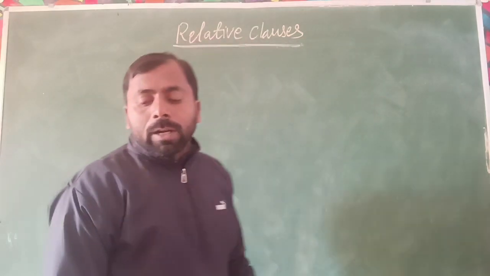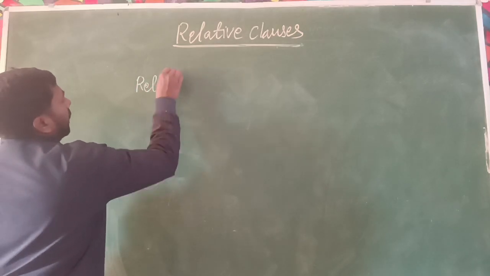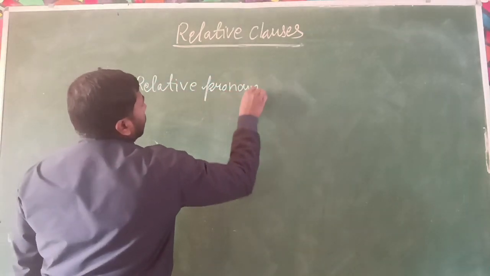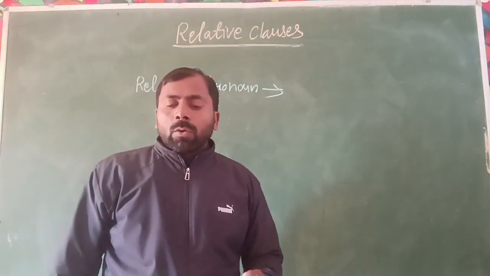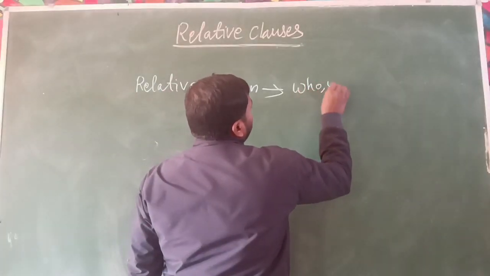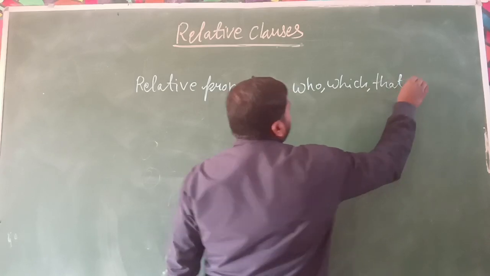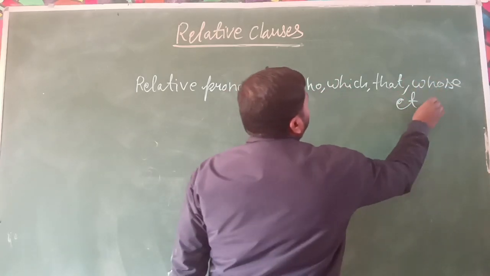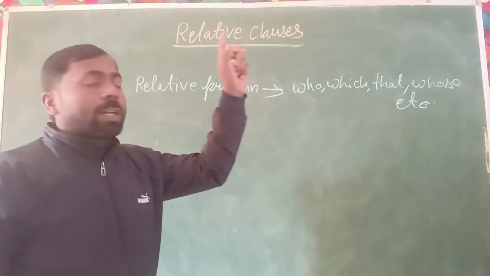Some of the relative pronoun words are who, which, that, whose, etc. These are the words known as relative pronouns.